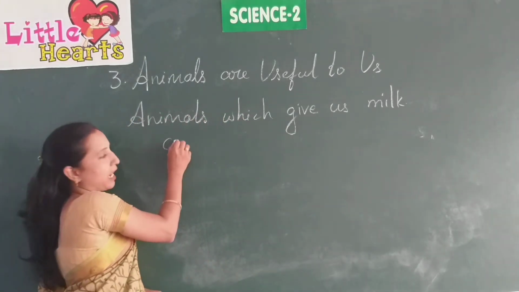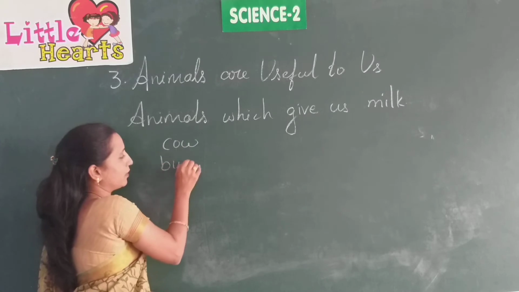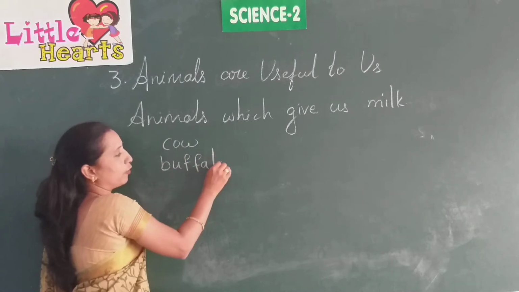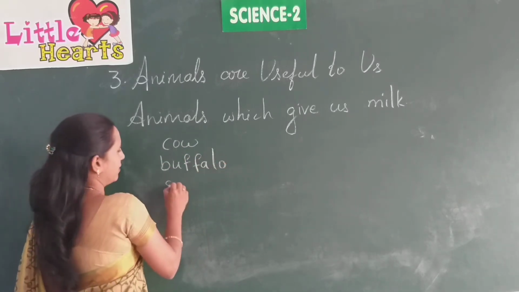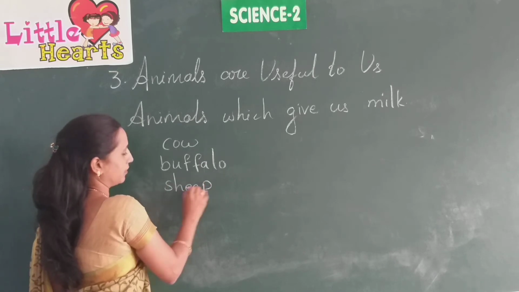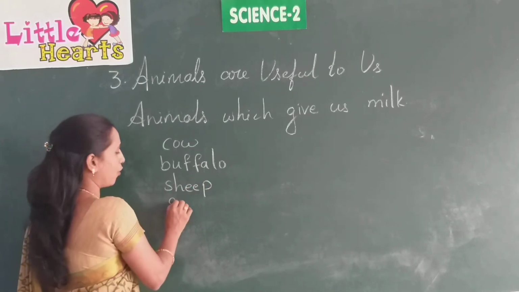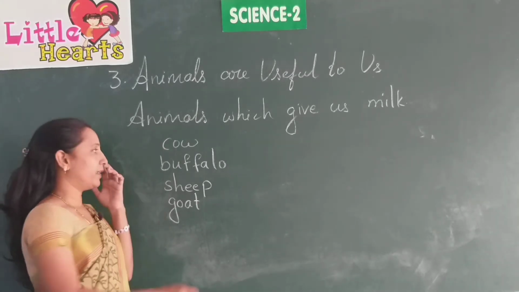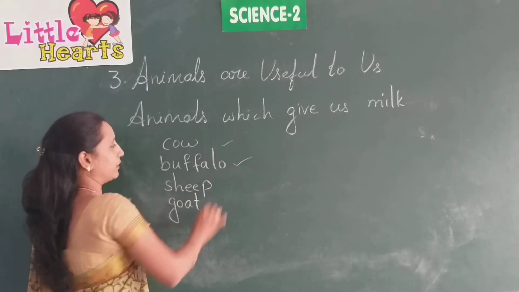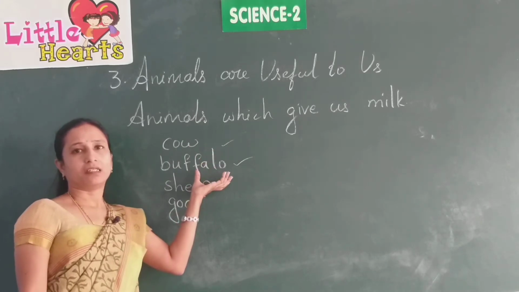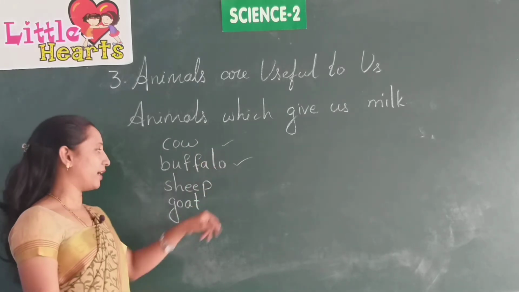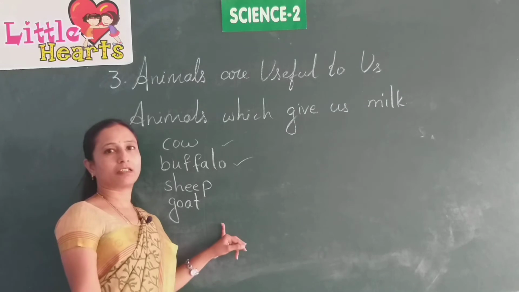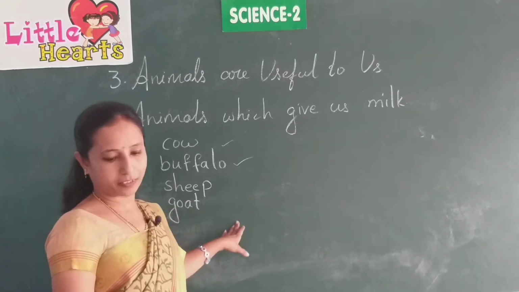For example, cow, buffalo, sheep, and another one, goat. These animals give us milk. Buffalo milk and cow milk we use frequently in day-to-day life, and sheep and goat milk also is used by some other people.